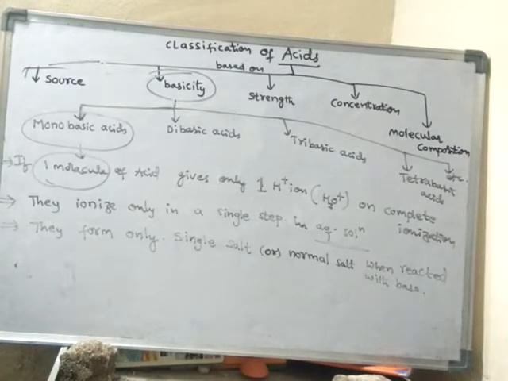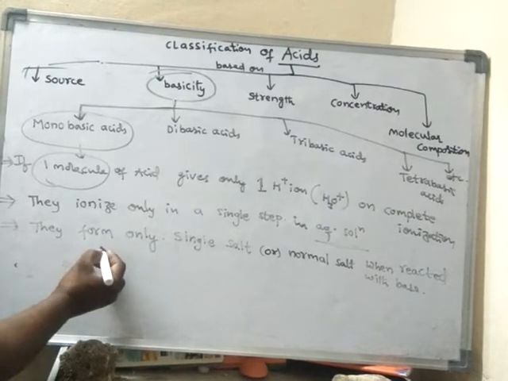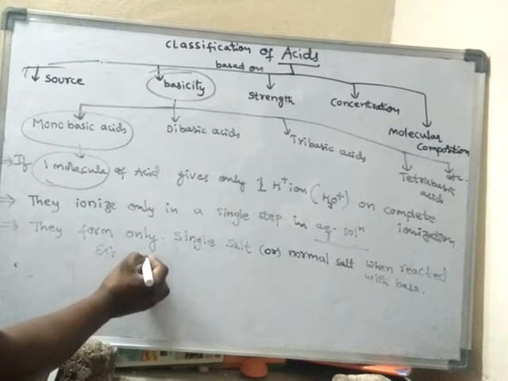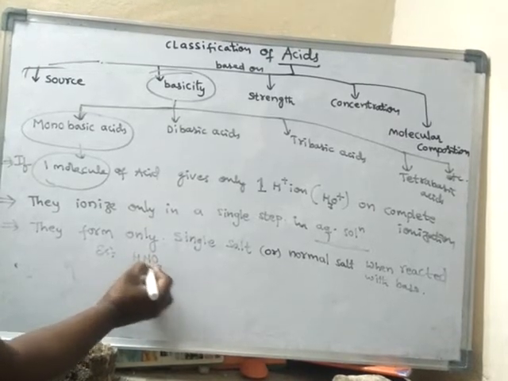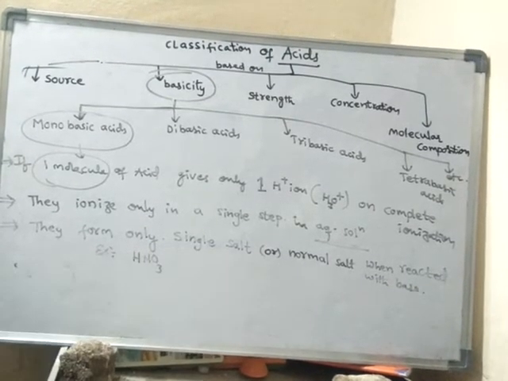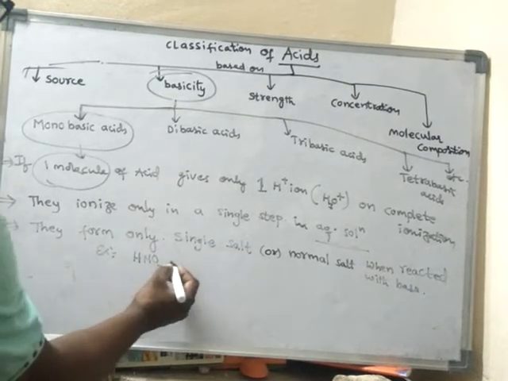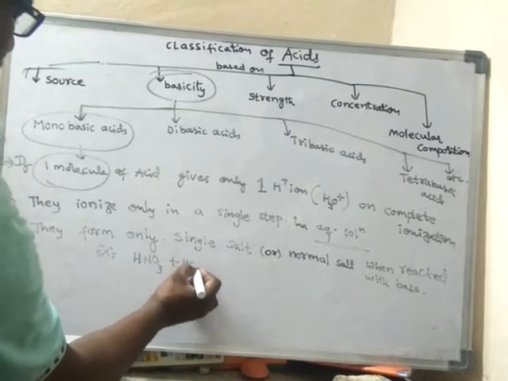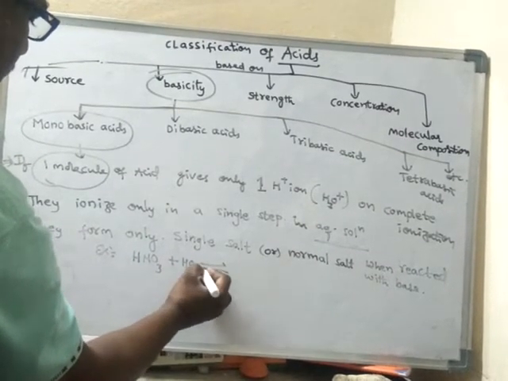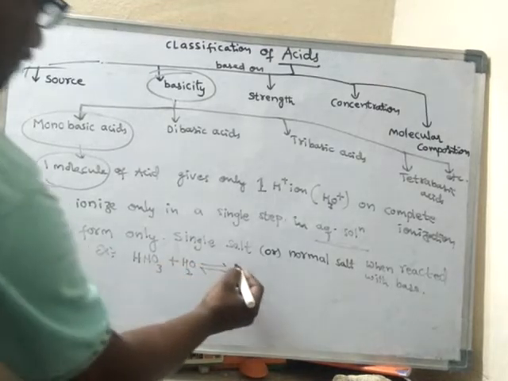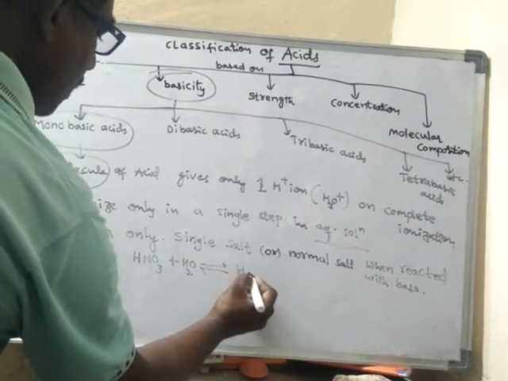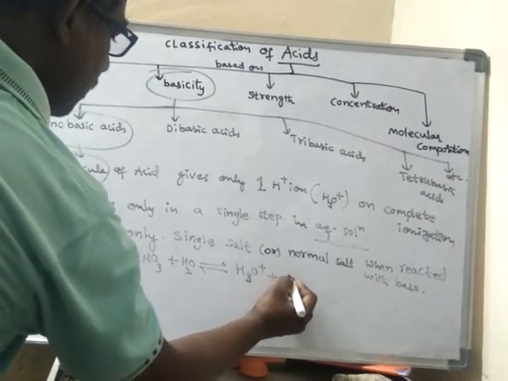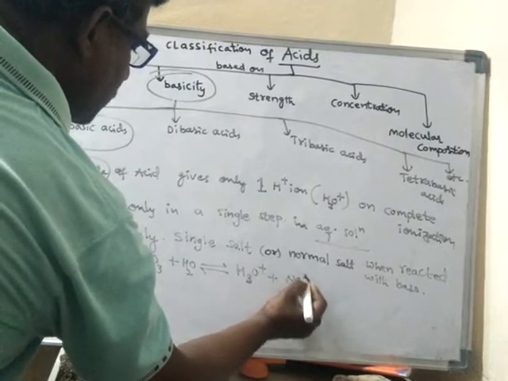For example, nitric acid, HNO3. The aqueous solution of HNO3 contains H3O plus ion and NO3 minus.